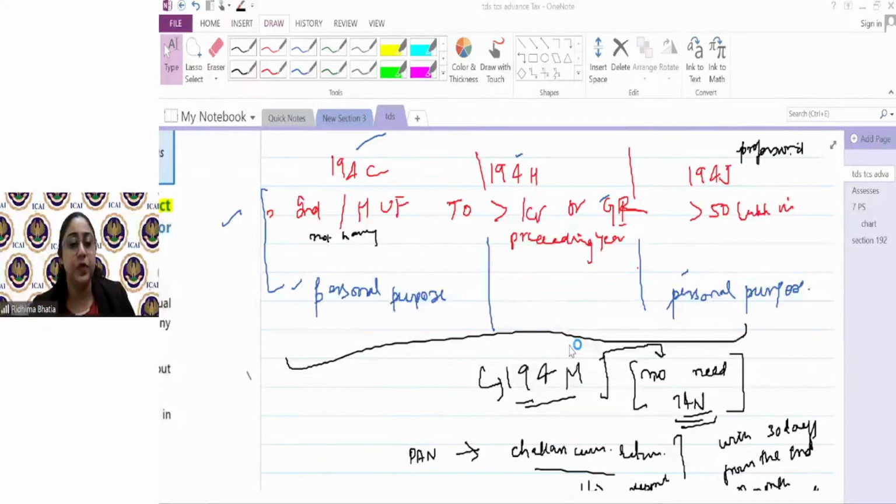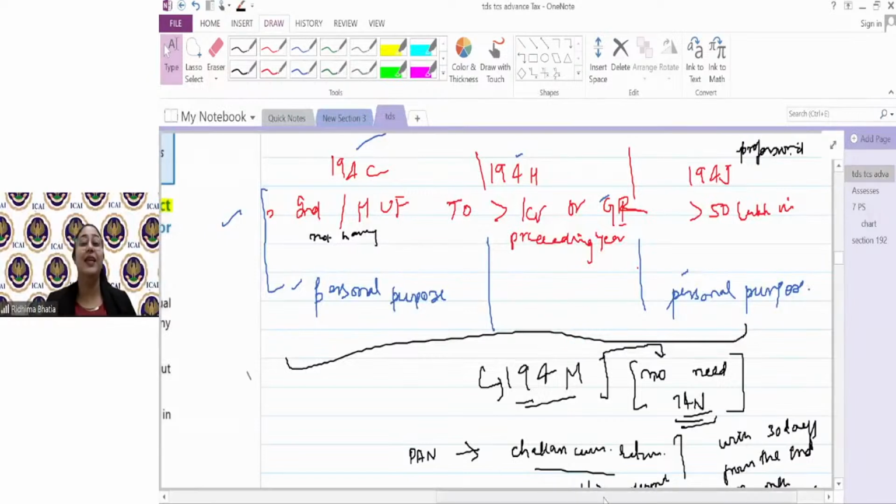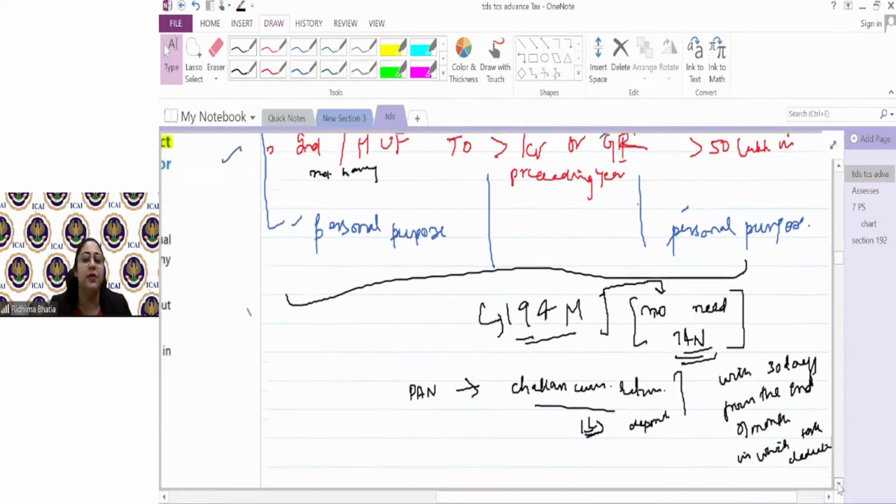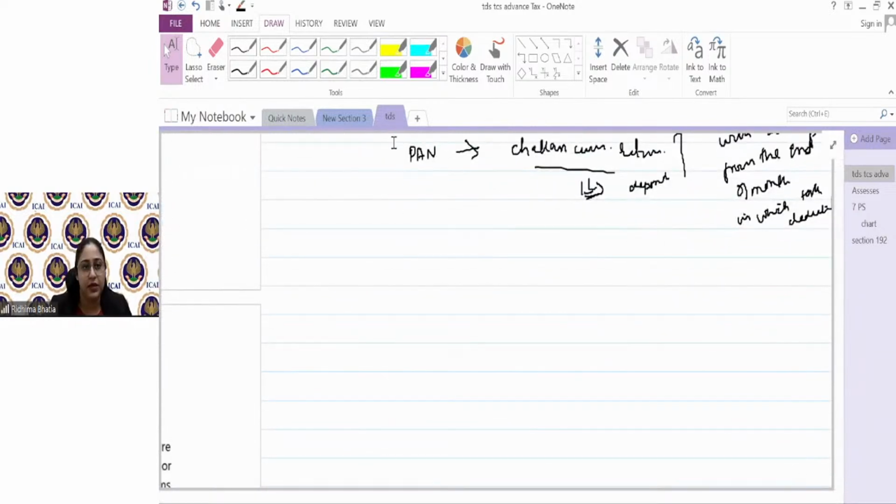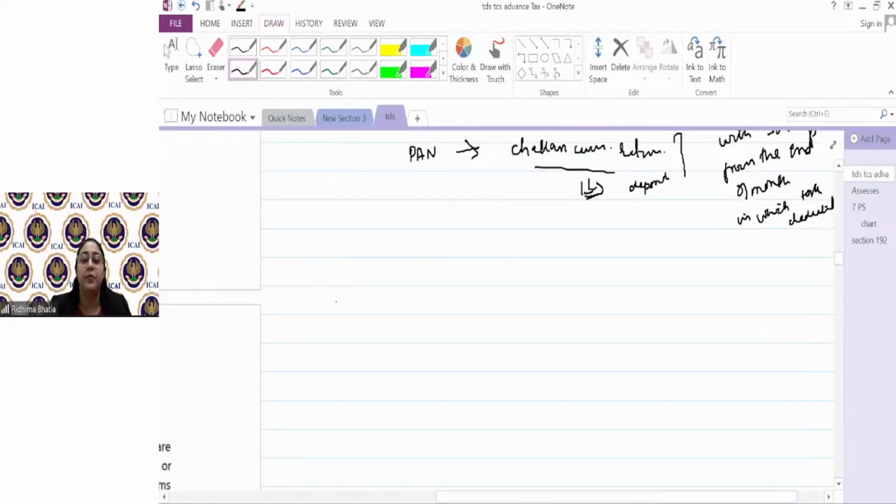Okay. So now, when these persons are making payment, or the personal purpose payment is done, then the TDS is required to be deducted under 194M. Who would be the deductee in this case? Any resident person. The rate here is 5%.